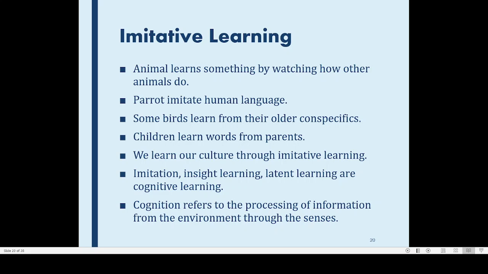Children learn words. For example, why are our children speaking our mother tongue? Because nobody is teaching them. They are learning it from their parents. So how parents are using the language, they are also using the same way. So that is how the children are using the language. So learning of language is a kind of imitative learning from their parents.